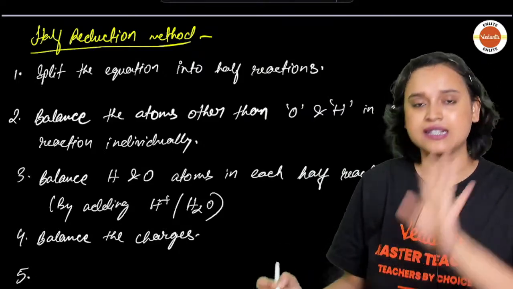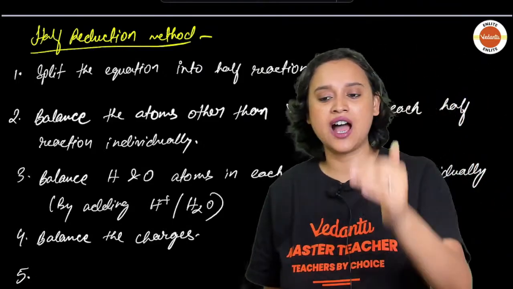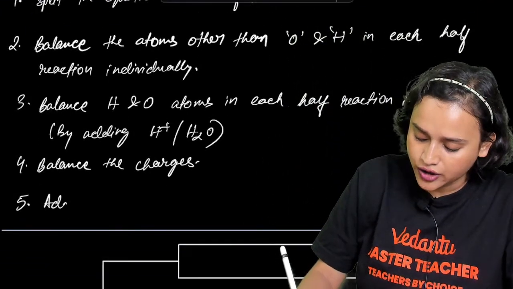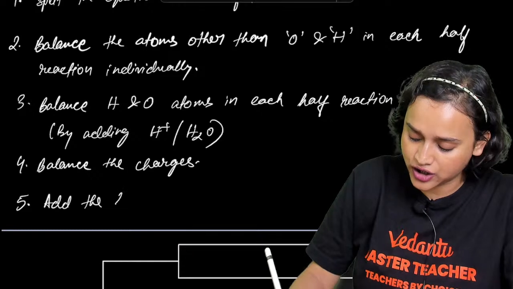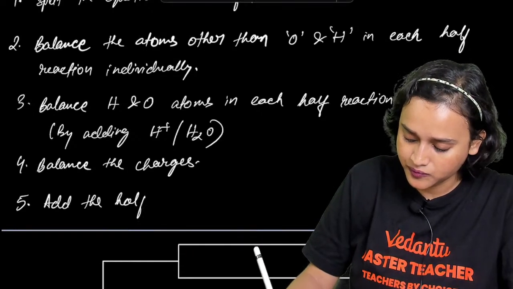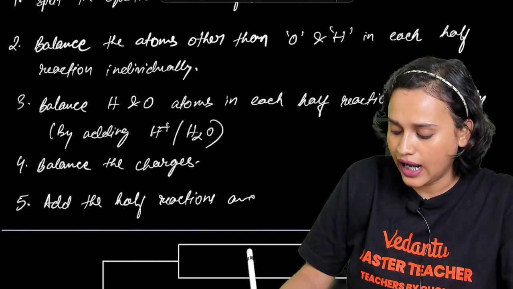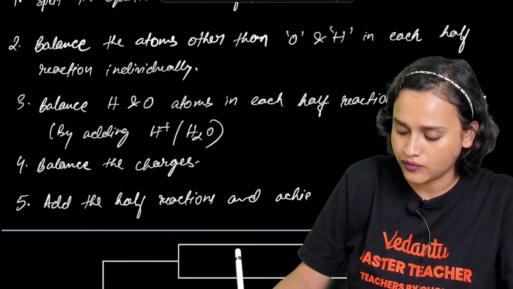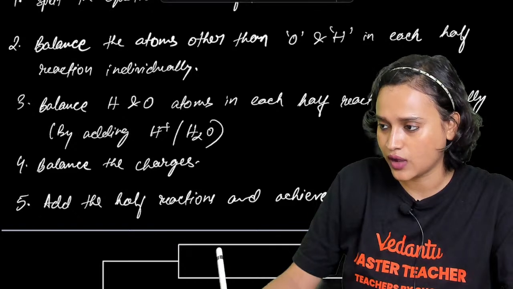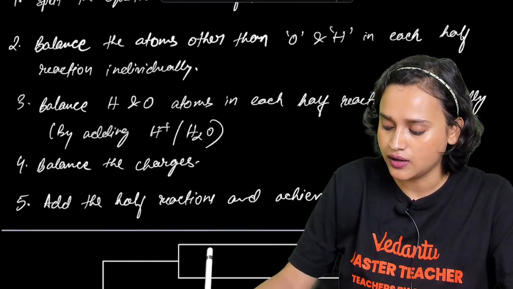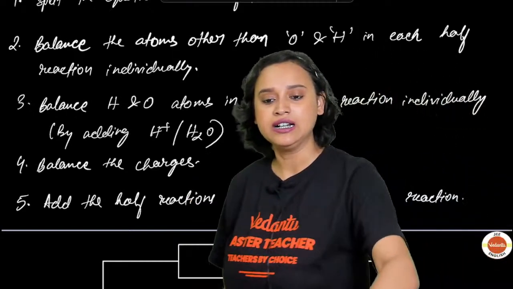And the last step, everybody, is add the half reactions and achieve your overall reaction. Clear, everybody? Yes, guys.